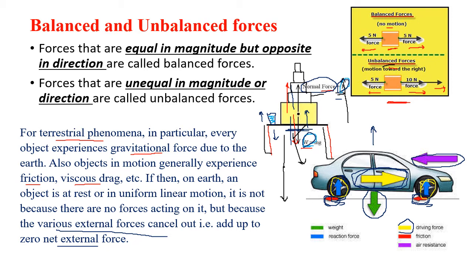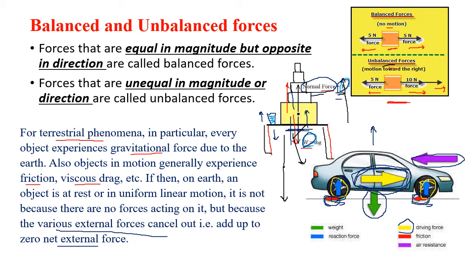Now you press the accelerator. When you press the accelerator, the driving force is increasing. But when the driving force is increasing, the frictional force will also increase, because frictional force is also a self-adjusting force. Then you press the accelerator harder. The driving force is now increasing even more. But again, friction has a limit. So when the driving force overcomes the frictional force, then it is no longer a balanced force but an unbalanced force, and the unbalanced force is greater in the forward direction, so the car will move forward.